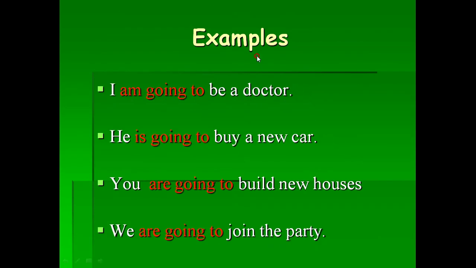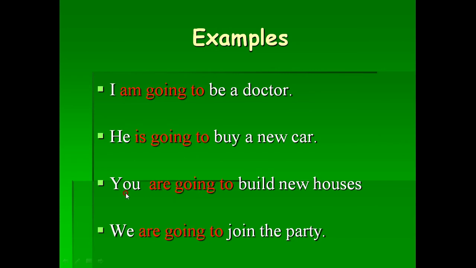Let's have some examples. When I say, I am going to be a doctor, this is in the future. You will be or you are going to be a doctor. The next one, he's going to buy a new car. Here the subject is he because he is singular pronoun. Then going to, and the verb buy here is in infinitive form.